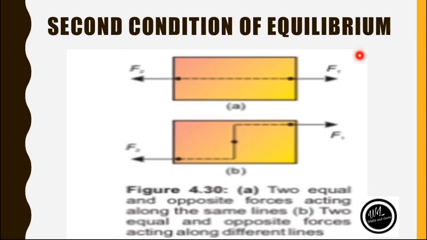Now for the second condition of equilibrium, let us analyze this example. As we discussed, the first condition of equilibrium was that the sum of all the forces acting on a body is equal to 0, then the body will be in a state of equilibrium. But it doesn't fully ensure that the body will be in equilibrium. Let's say we have two situations. First one is this situation and second one is this situation. Here there are two opposite forces of the same magnitude, acting along opposite directions, and the line of action of the forces is the same.